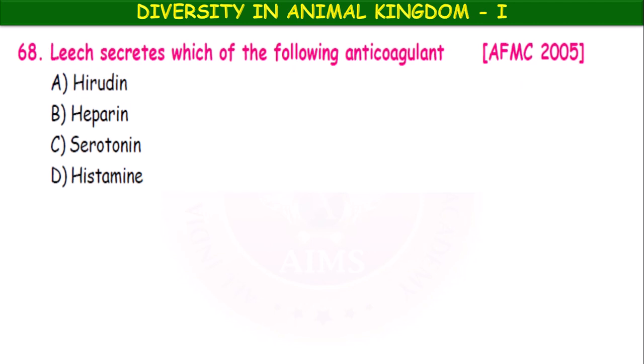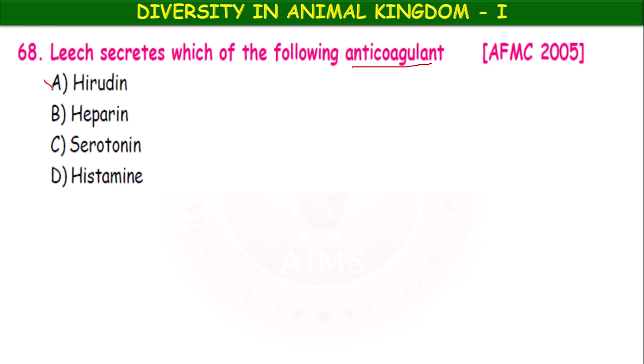Leech secretes which of the following anticoagulant? What is the meaning of anticoagulant, children? The substance or chemical which prevents the clotting of blood. The natural anticoagulant present in our blood is heparin. Same like that, the substance secreted by the leeches. What is that? Hirudin, heparin, serotonin, histamine.